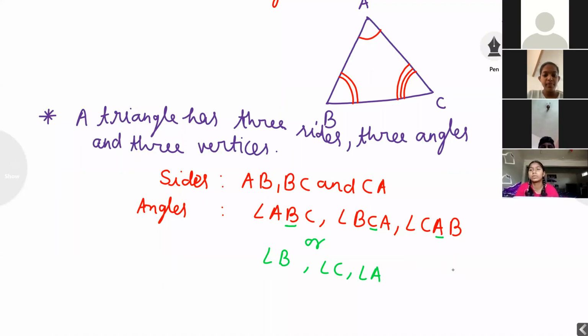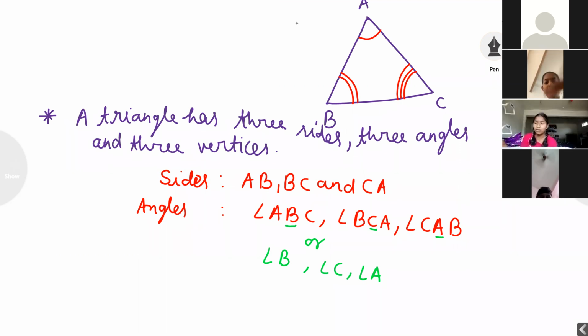Just now I have explained sides and angles. Students, you are observing I have written angle ABC. ABC means I can say angle B. Vishnu Teja showed me one day's homework. He has written simply B is equal to 40 degrees. What is the meaning of B? You should mention angle B. Angle ABC means the middle is the vertex: angle B, angle C, and angle A.